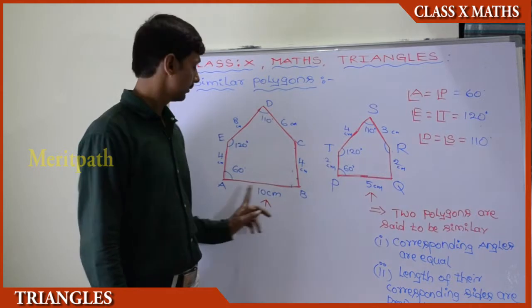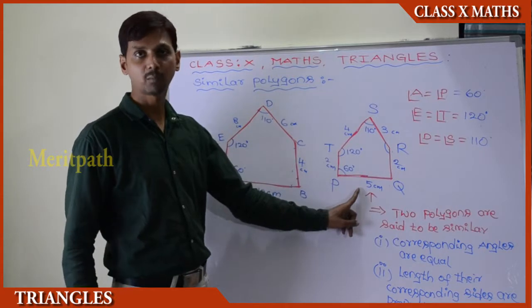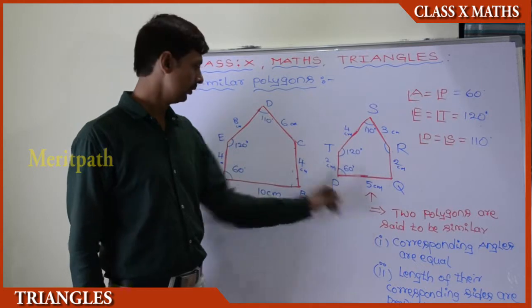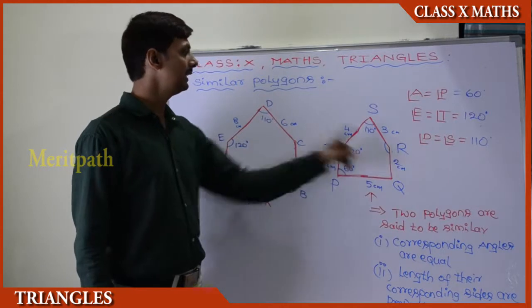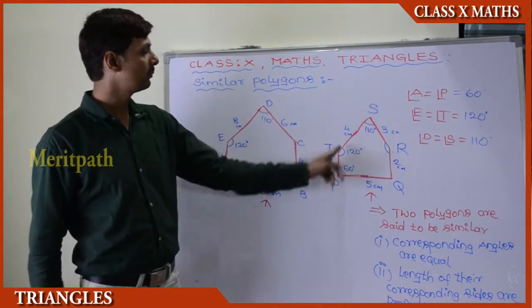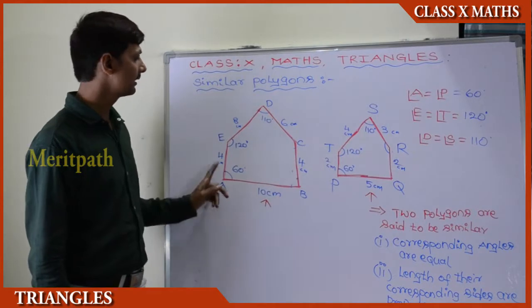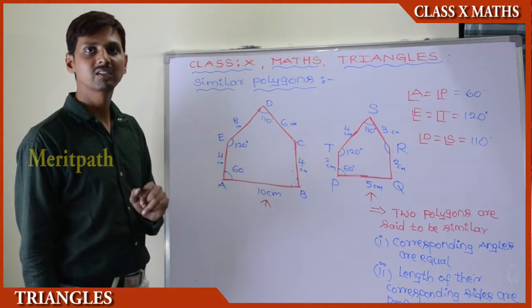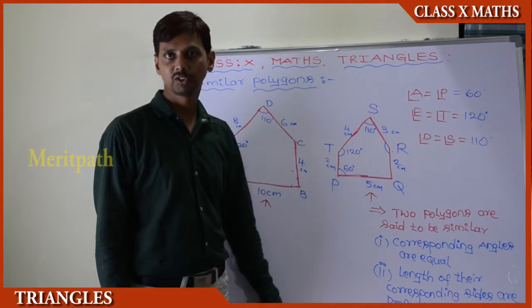Here we have observed the sides of these two polygons are proportional, that is AB and PQ are proportional to each other: 10 divided by 5 is 2, BC and QR are 4 divided by 2, CD divided by RS is 6 divided by 3, DE divided by ST is 8 divided by 4, and AE divided by PT is 4 divided by 2, so all of them equal 2. So we can understand that their corresponding sides are in the same proportion.